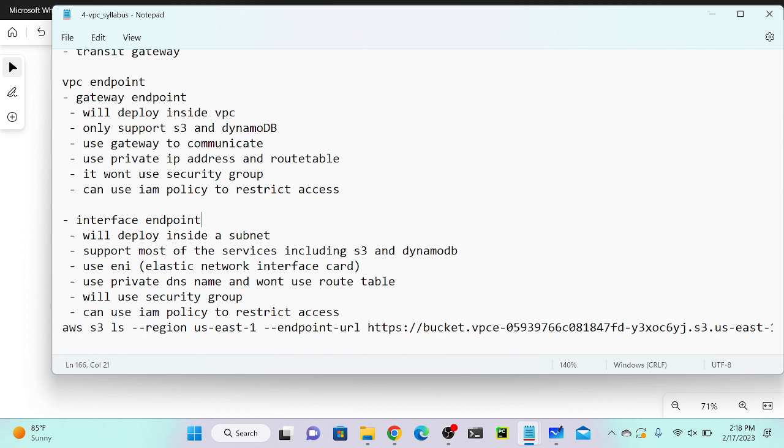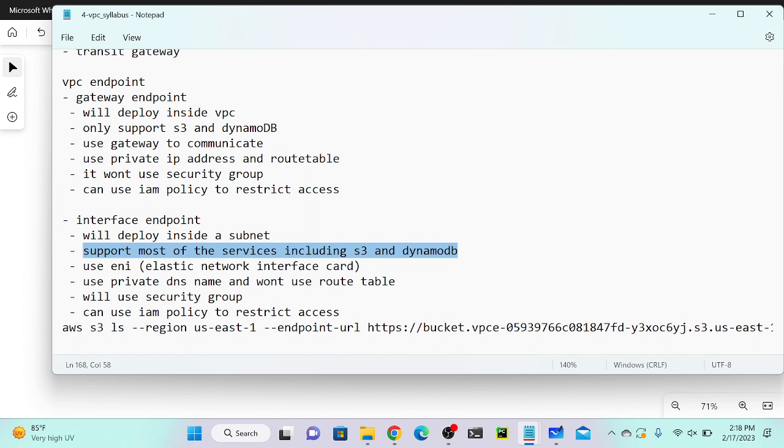Next, interface endpoint. We deploy it inside a subnet. Conversely, we deploy our gateway endpoint inside a VPC, and interface endpoint we deploy inside a subnet. It supports most of the services including S3, DynamoDB, all services. All services will support interface endpoint. And this is using ENI, Elastic Network Interface Card, instead of a gateway. Gateway endpoint uses a gateway to communicate, and interface endpoint uses an interface card, Elastic Network Interface Card.